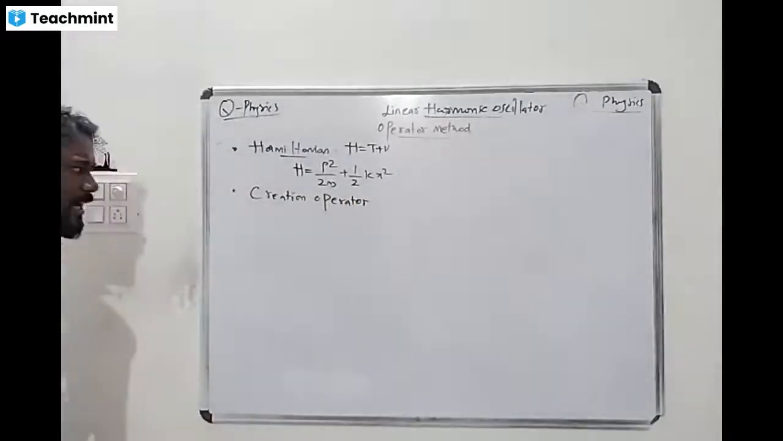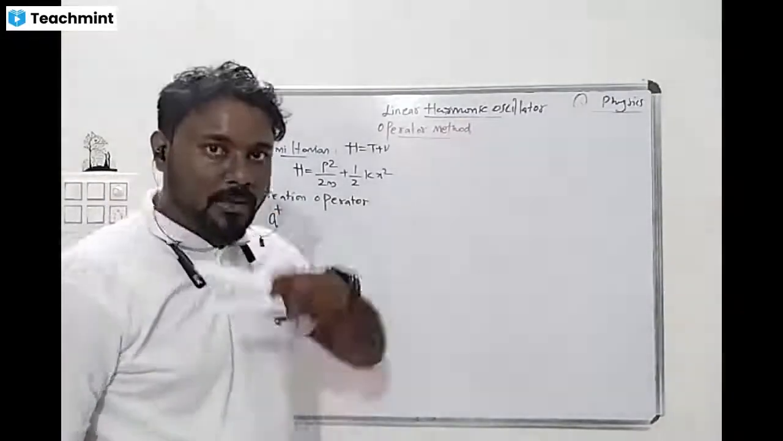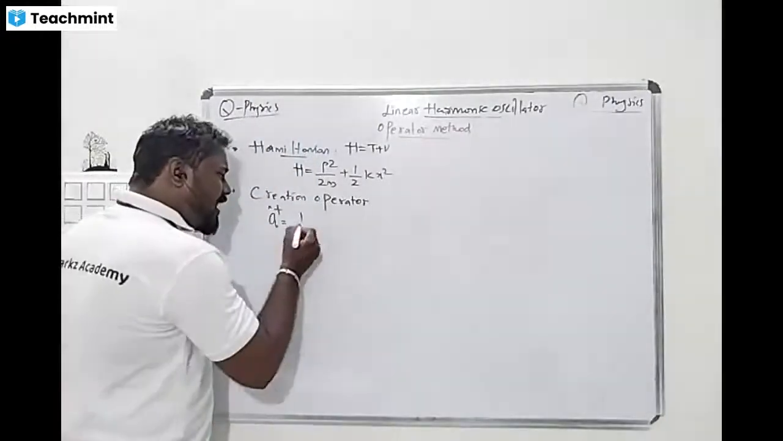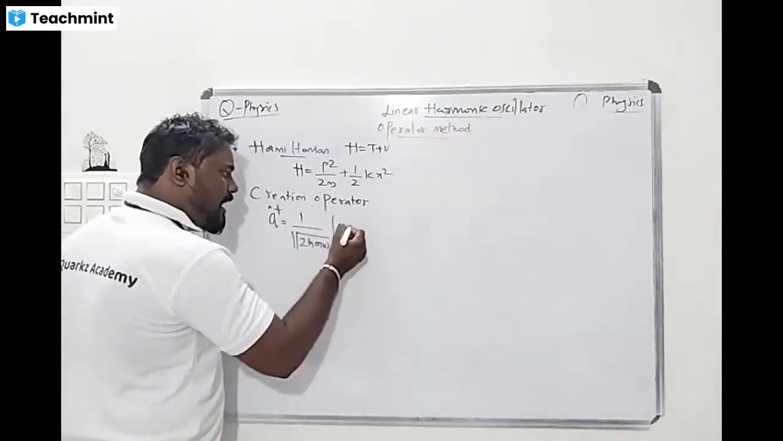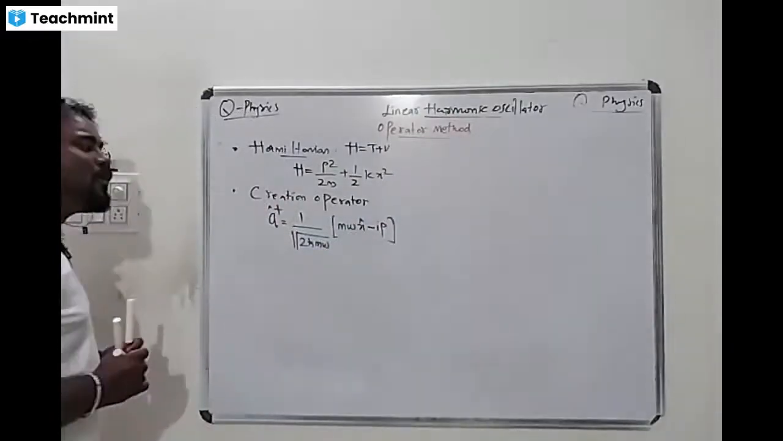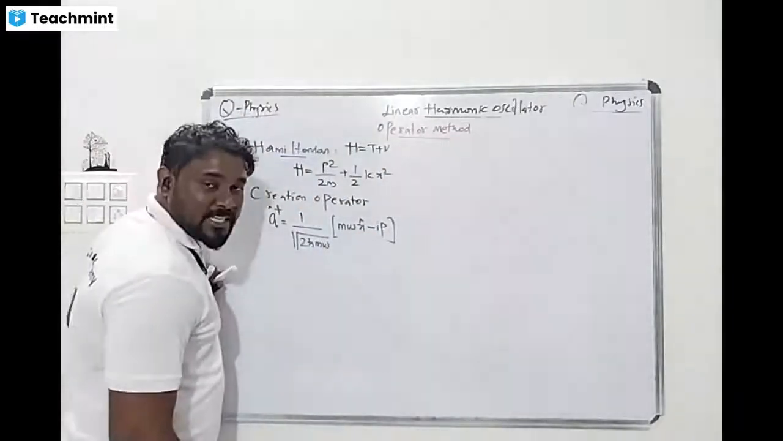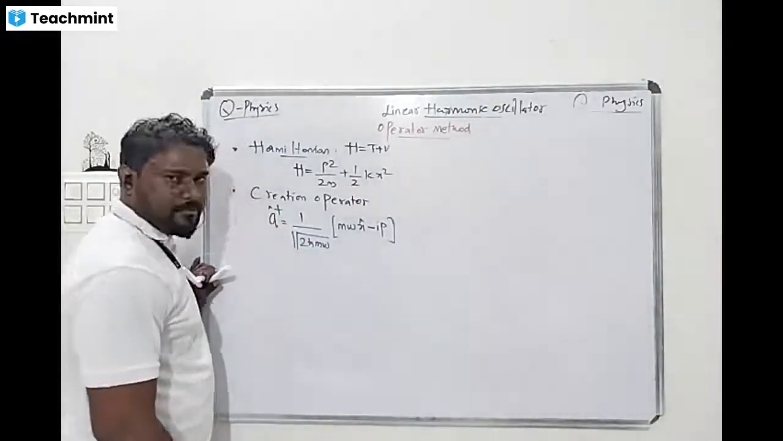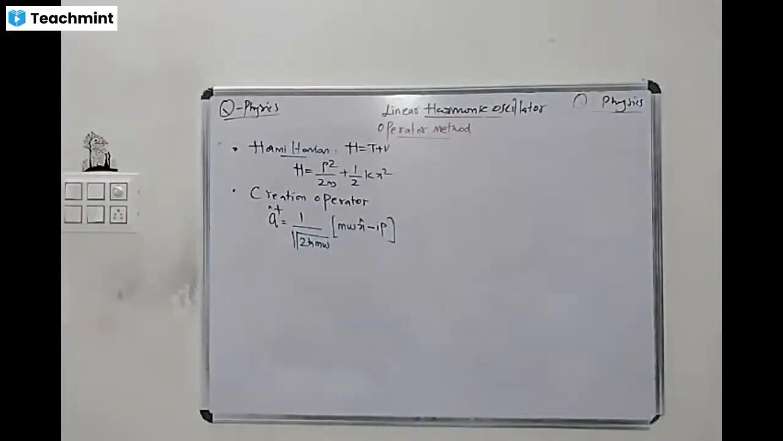Okay, so first let's see what the creation operator is. The creation operator is a dagger. This is a very important thing. So a dagger is equal to 1 divided by root under 2 h cross m omega, times m omega x minus ip. This is a very important thing. So what is the creation operator? Anyone? a dagger is equal to 1 divided by root 2 h cross m omega times (m omega x minus ip). Yes or no? Tell me, what is a dagger? Yes, that is nothing but p.